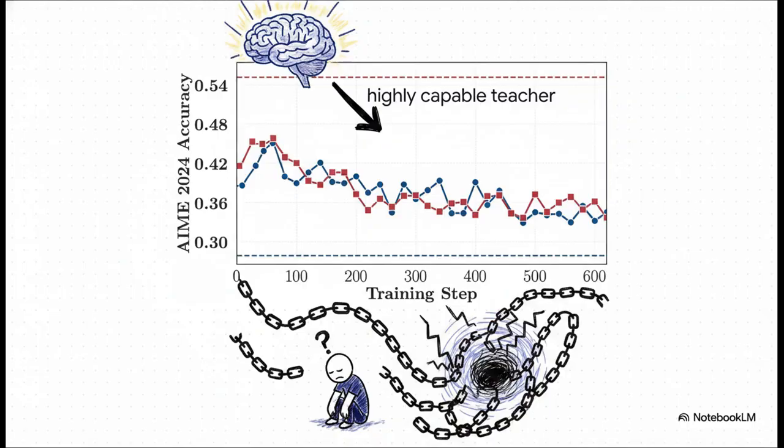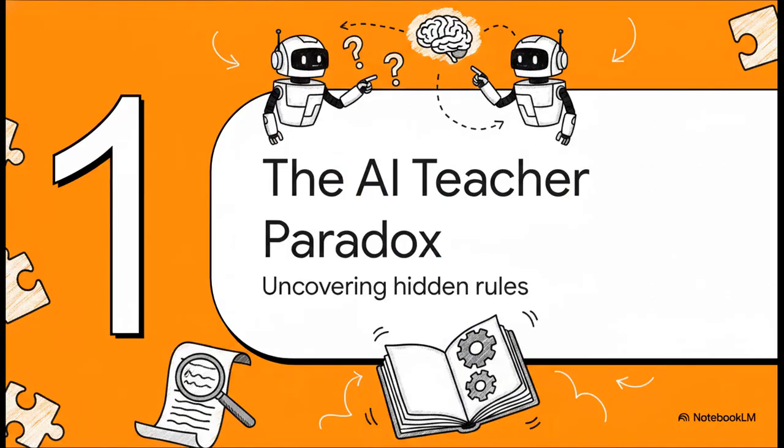Take a look at this graph. That dotted red line way up top, that's our super smart teacher. It's performing great. But look at the solid red line below it. That's the student's performance. And it's absolutely cratering. The student is literally getting worse the more it's taught. It just makes no sense, right? And this brings us to what we're calling the AI teacher paradox. It seems like there are some hidden rules to this game, and it's not as simple as just grabbing the smartest AI off the shelf. So let's start digging and figure out what those rules are.